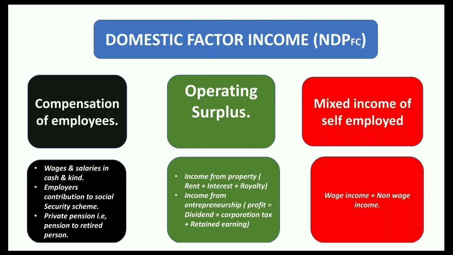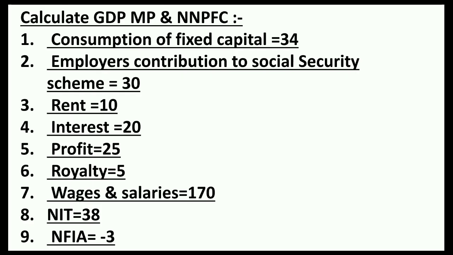Okay, now domestic factor income, NDP at factor cost, includes compensation of employees, operating surplus, and mixed income of self-employed. Compensation of employees includes wages and salaries in cash and in kind, employer's contribution to social security scheme, private pension, etc. Operating surplus includes income from property like rent, interest, royalty, and it also includes profits. And mixed income of self-employed includes wage income and non-wage income.